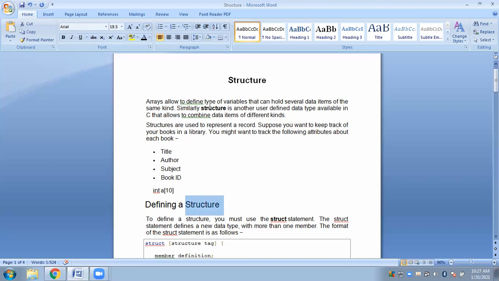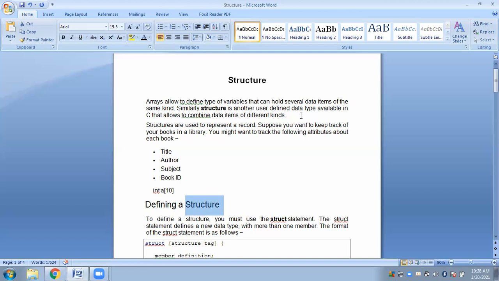An array allows us to define types of variables that can hold several data items of the same kind. One similarity between the two is we can store several items. Even in an array, we can store several items. Even in a structure, we can store several items. But in an array, the items have to be of the same type. In a structure, the items can be of different types. They can be of the same type, they can be of different types.